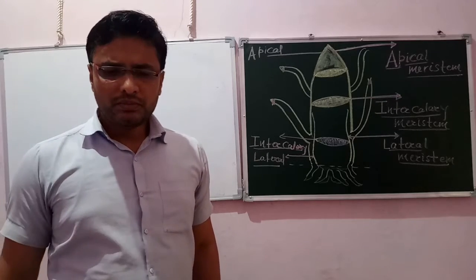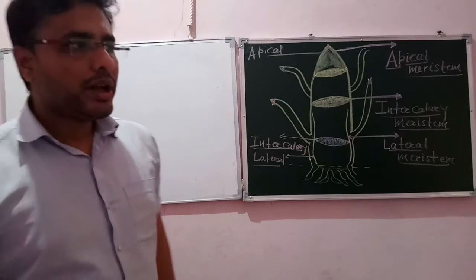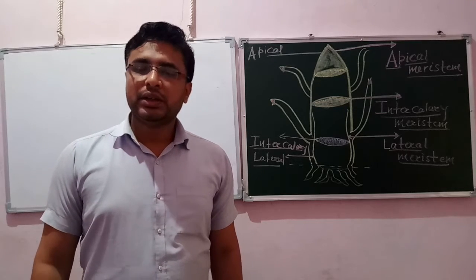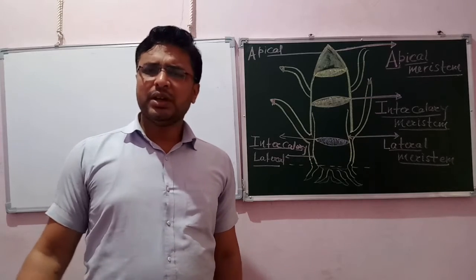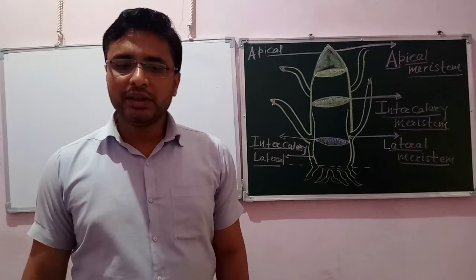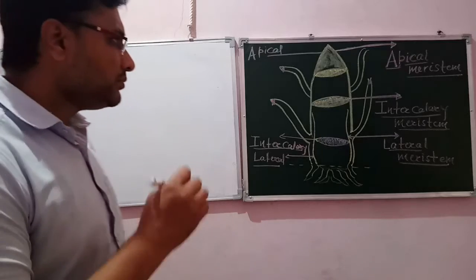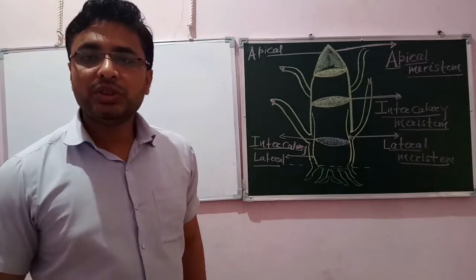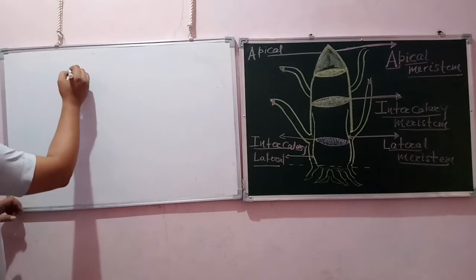The temporary tissue is also called meristematic tissue, and the permanent tissue is simple and complex permanent. There are collenchyma, sclerenchyma, parenchyma, and xylem and phloem, which we will discuss in an upcoming period. Right now our motive is to define the meristematic or temporary tissue, which is primarily responsible for the growth of any plant.